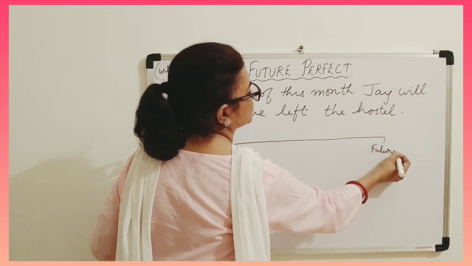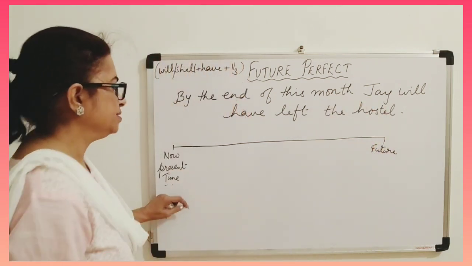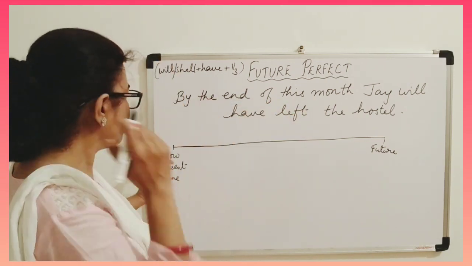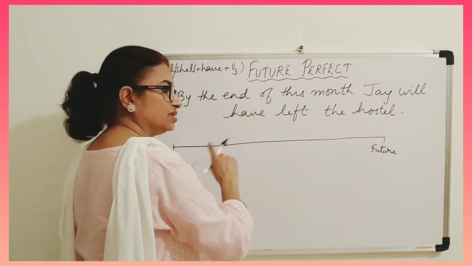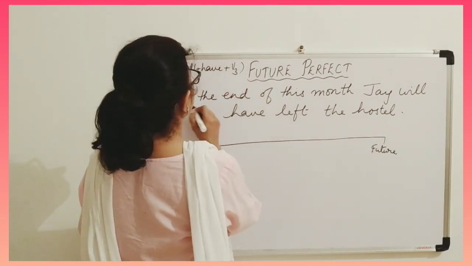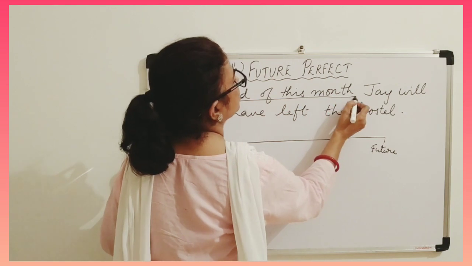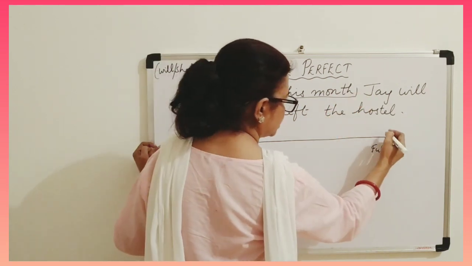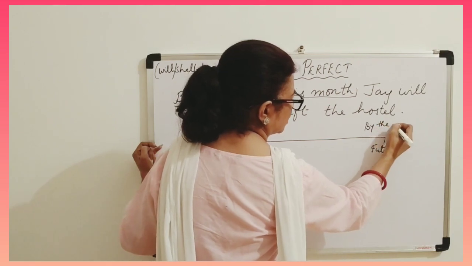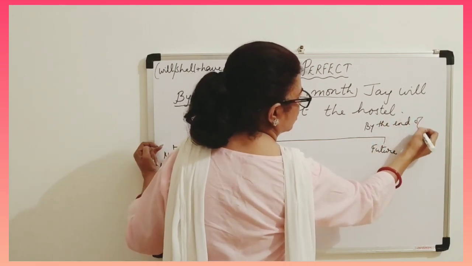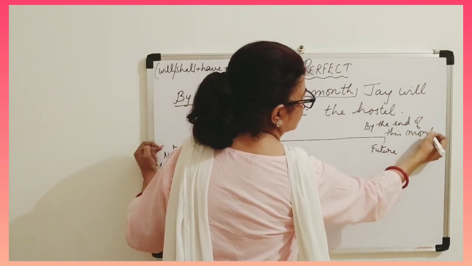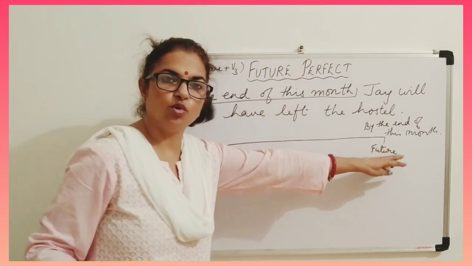Suppose the month ends here. So by the end of this month, here the month gets over.